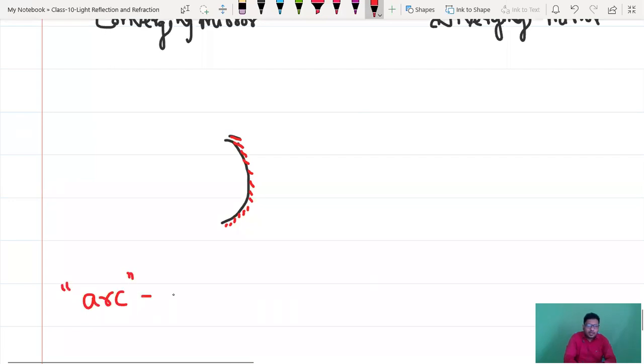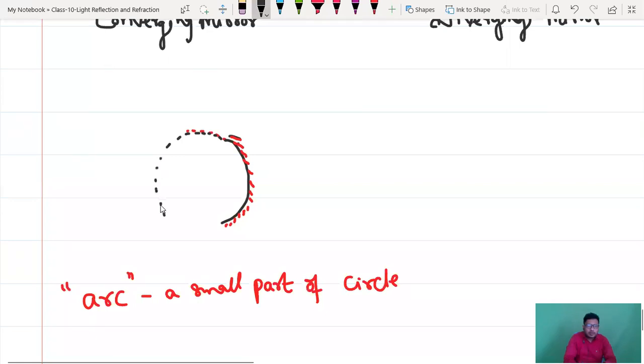Arc is a small part of circle. Now this is form of an arc. Try to extend with the black, we'll do it. If you extend, you can observe it is like circle only, right? So this mirror is part of sphere.